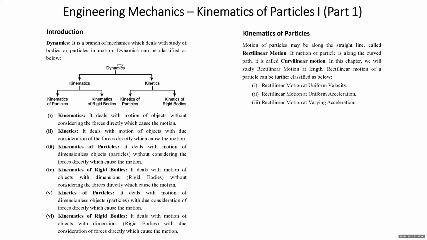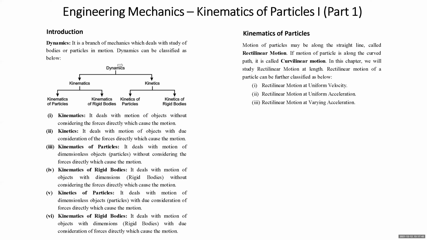So we can say that kinematics is the motion of the objects without forces, kinetics is the motion of the objects with forces. Kinematics and kinetics are further classified as kinematics of particles and kinematics of rigid bodies, and kinetics of particles and kinetics of rigid bodies. That means kinematics or kinetics both can be for objects with dimensions, or both can be for objects without dimension. If the kinematics is for objects without dimensions, it is called kinematics of particles. And kinematics of rigid bodies means what? Here we consider the motion of objects with dimensions but without forces.